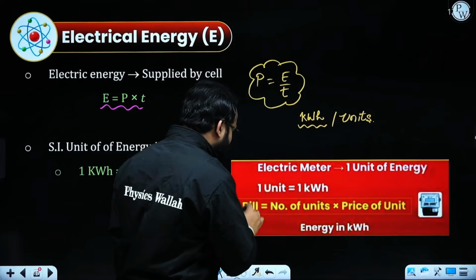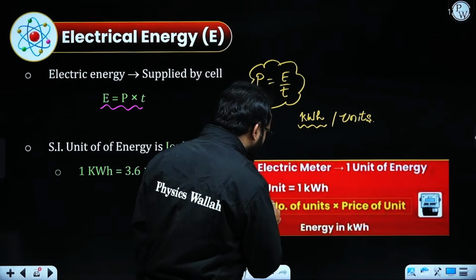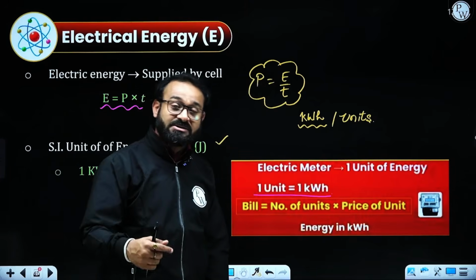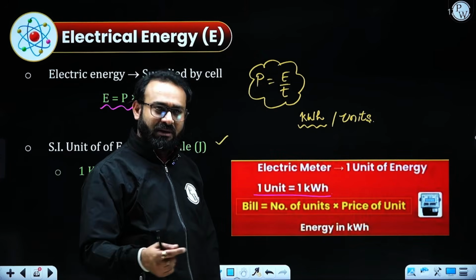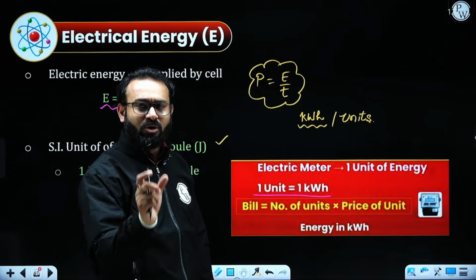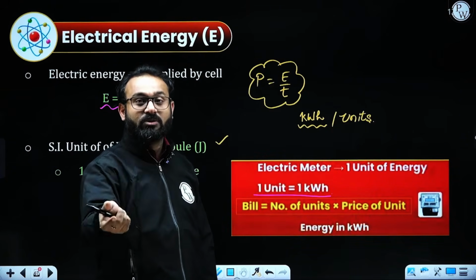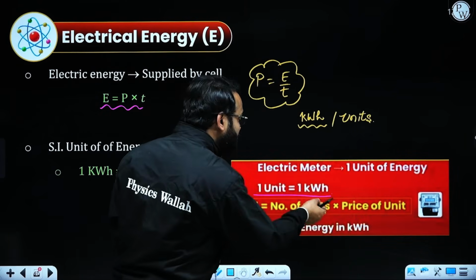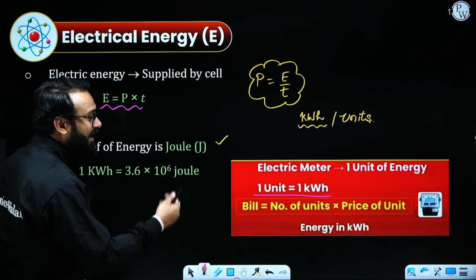So kilowatt hour is also known as units. 1 unit is equal to 1 kilowatt hour. You must have heard at home that the unit consumption is very high. In the Delhi region, the government has given some amount of units free to the consumers. So this is what a unit means. The bill that is produced is the number of units into the price of a unit.